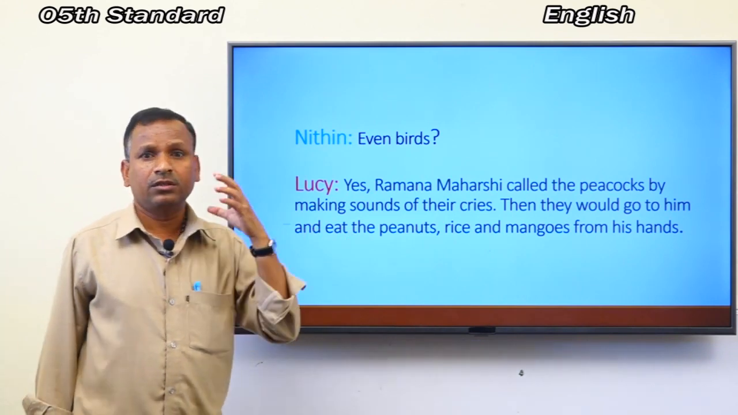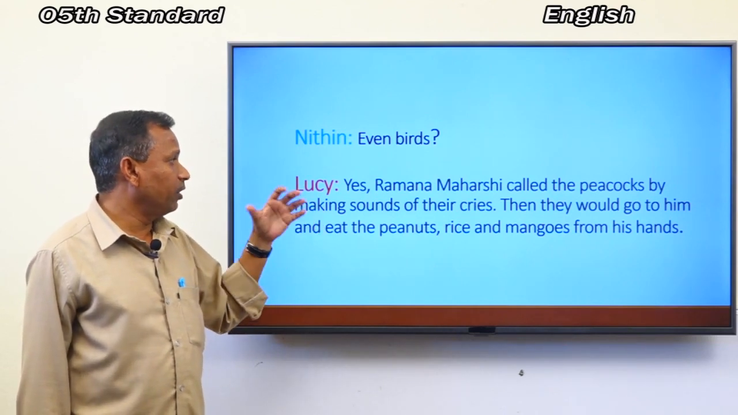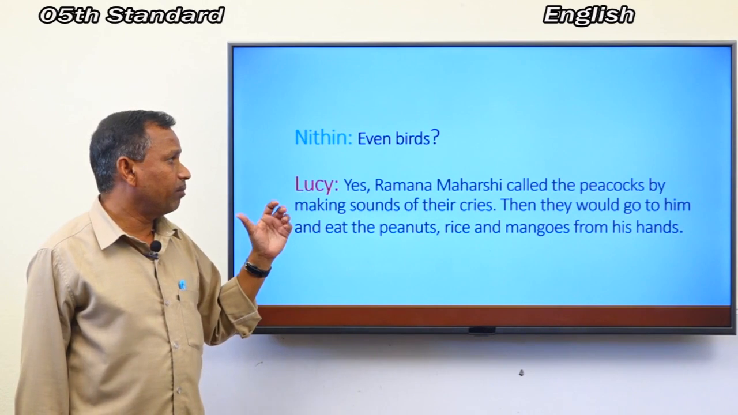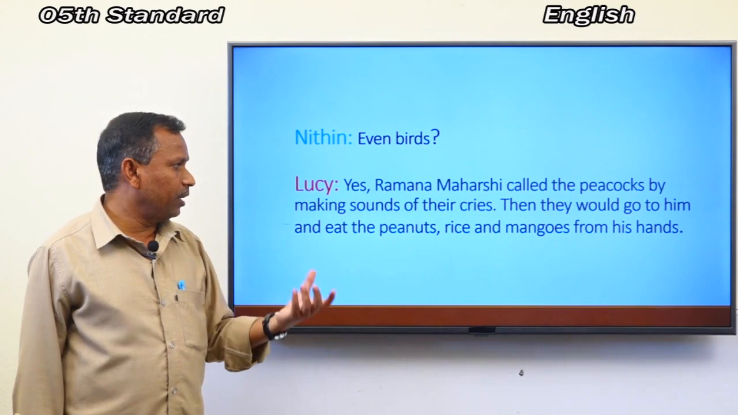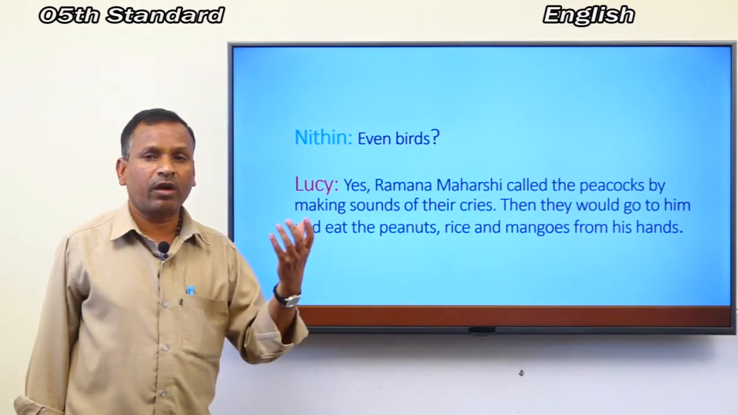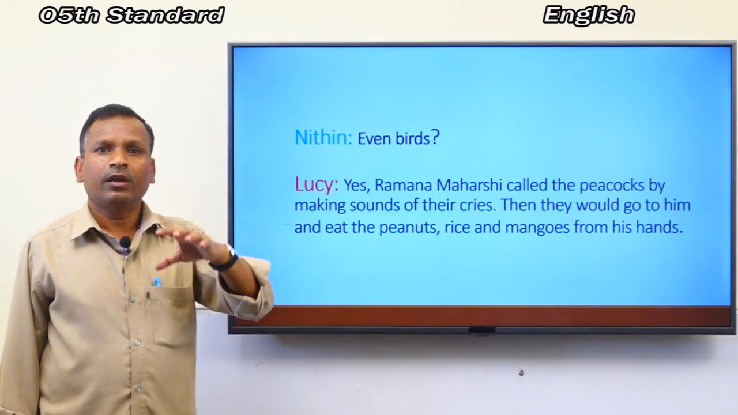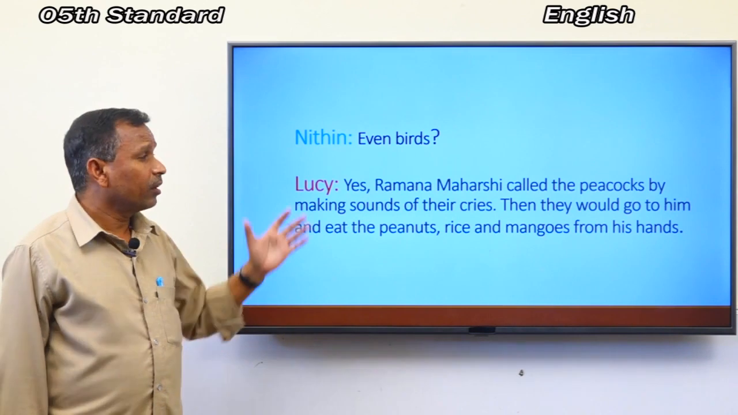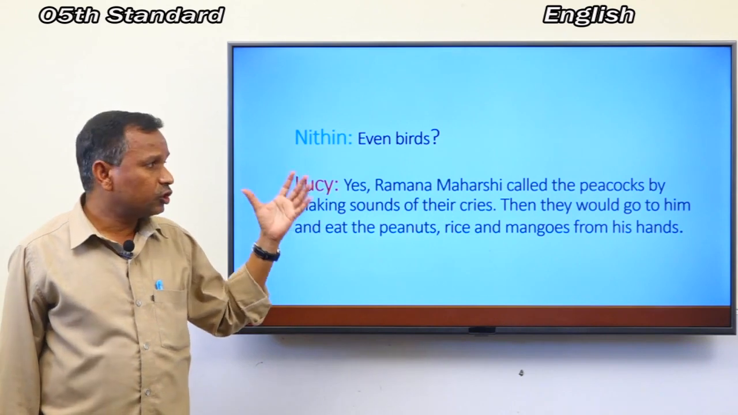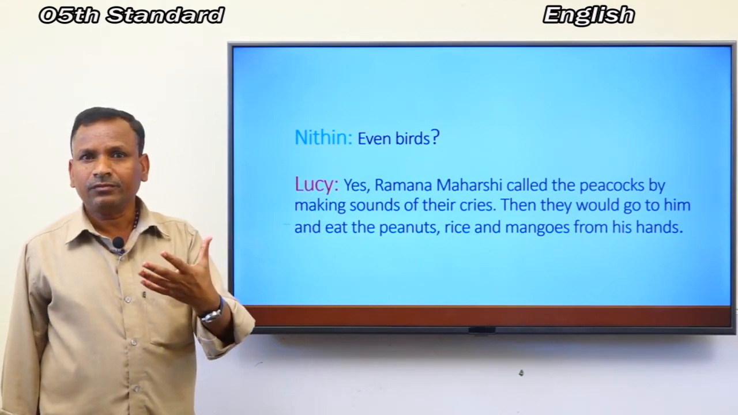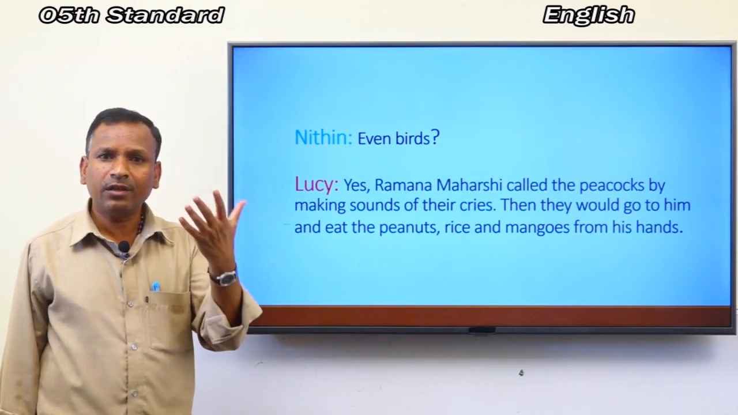Why are birds and animals attracted towards him? Because he would make sounds of the peacocks' cries. Then they would go to him and eat peanuts, rice and mangoes from his hands. In this way, all the animals and birds lived in his ashram happily. This is the whole theme of the story. Did you understand the theme of the story, children? I hope you understood the theme of this lesson.